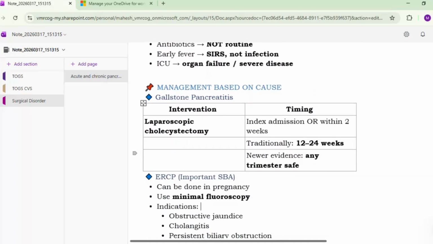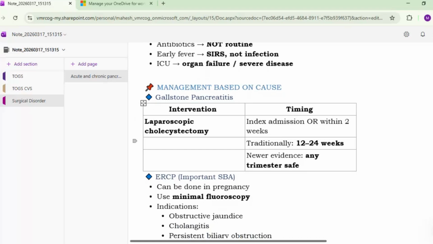Then coming to the treatment of the underlying cause. Okay. If it is pancreatitis due to gallstones, which is the commonest cause, laparoscopic cholecystectomy is advised. The laparoscopic cholecystectomy can be done at any trimester. Okay. Index admission, it can be done, or within 2 weeks. Traditionally, it was done between 12 to 24 weeks, but newer evidence says that at any trimester it is safe. Okay. So it can be done on the index admission also. It can be done within 2 weeks also.